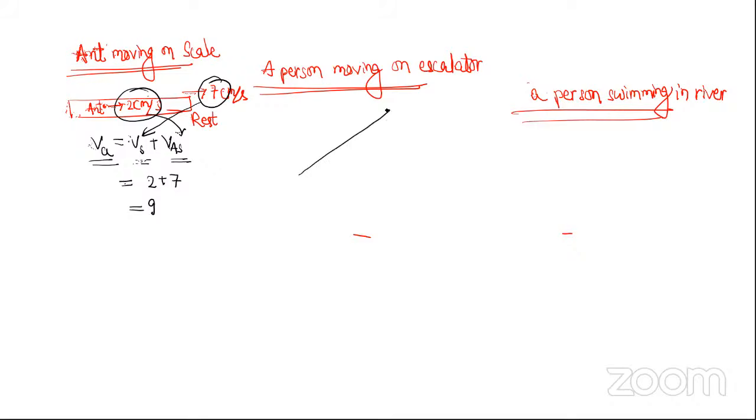Or let's come to this. There is an escalator here. This escalator is moving at 7 meters per second, let's say. Now, I am a person. I can walk on ground, let's say, with 3 meters per second. Now, when I climb the escalator, I am walking on the escalator, and the escalator is also moving. So at that time, what will be my actual velocity? Here you tell me what is Vm, what is V escalator, and what is velocity of m with respect to escalator. Tell me these three terms.